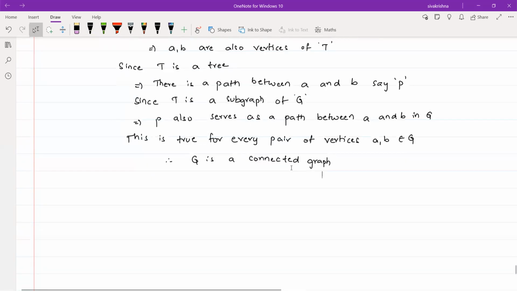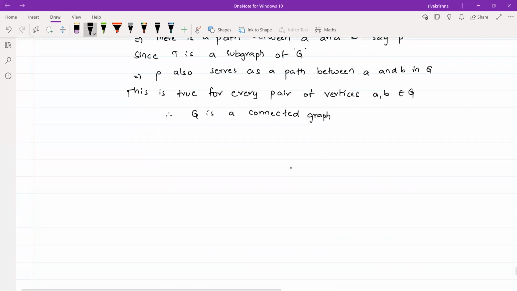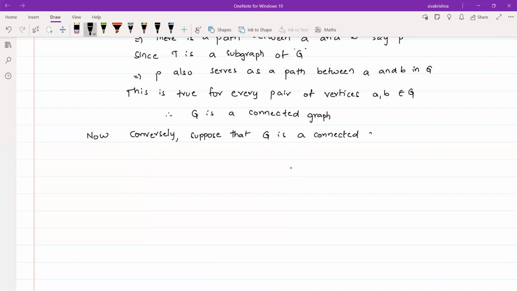Okay, so coming to the second part, conversely, suppose that G is a connected graph.